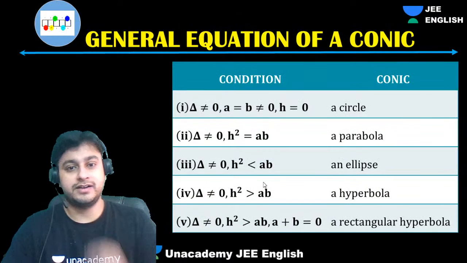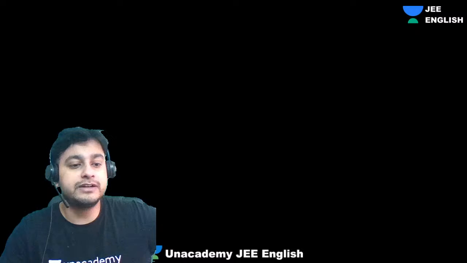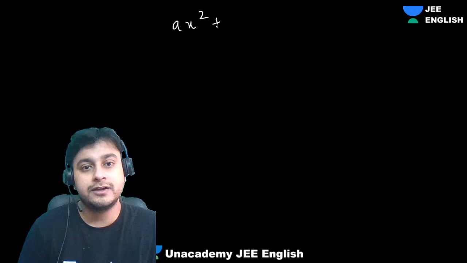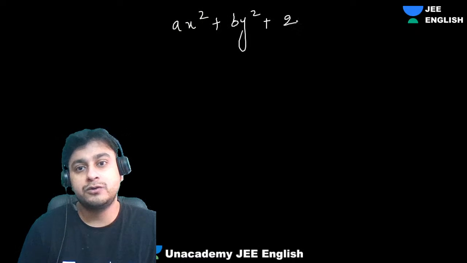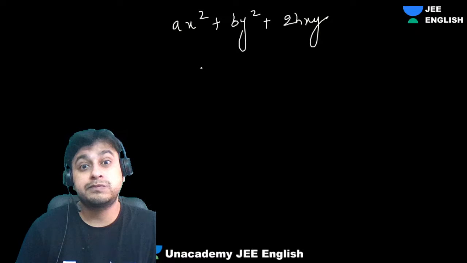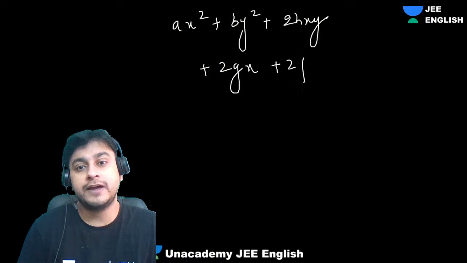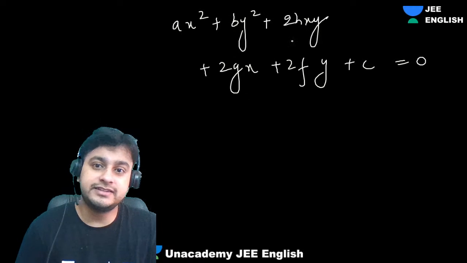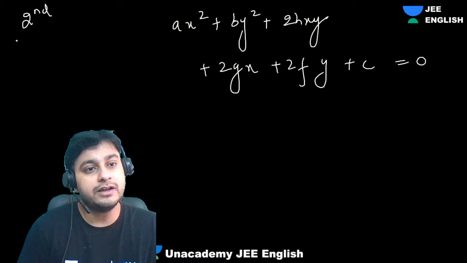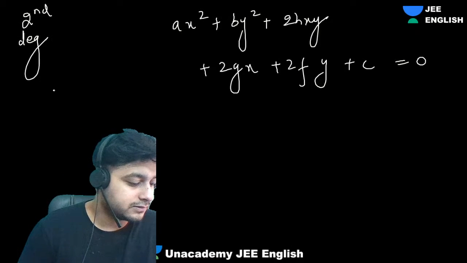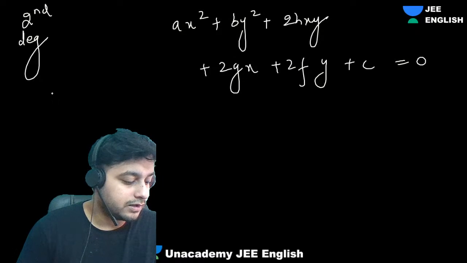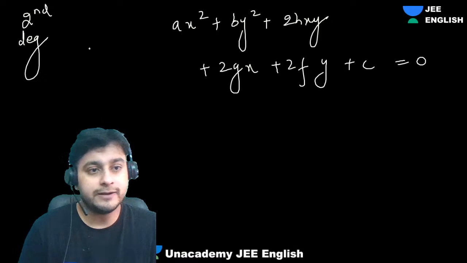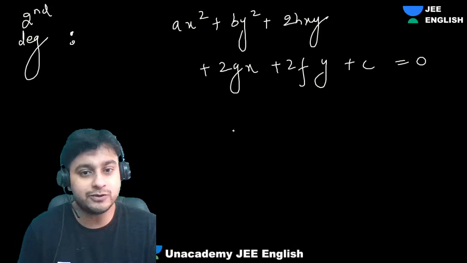Now guys, there's one interesting thing you have to understand. We already know that the second degree equation I just told you is ax square plus by square plus 2hxy plus 2gx plus 2fy plus c equals to 0, right? This is the second degree equation, guys. This will be denoting any conic. I have not taken parametric, I'll take that. This is the general point, x1 y1 is the focus. Don't worry, everything will be done.